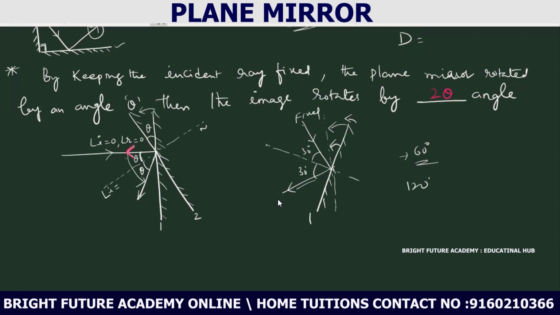Okay, this becomes 60. Now for 60, the plane mirror will come straight like this, right? When it is coming like this, what about the angle of incidence here? Angle of incidence will be 60. So this 60, and again the reflected ray will go this side. 60 plus 60, nothing but 120, like that.